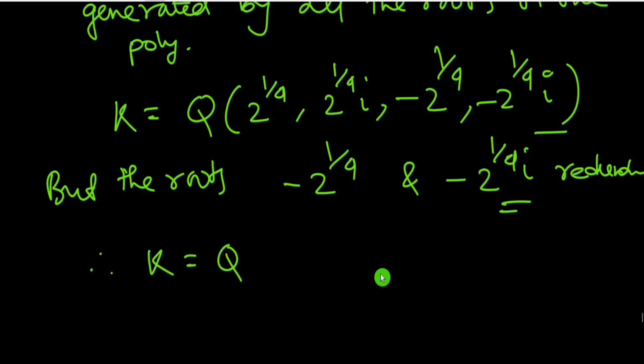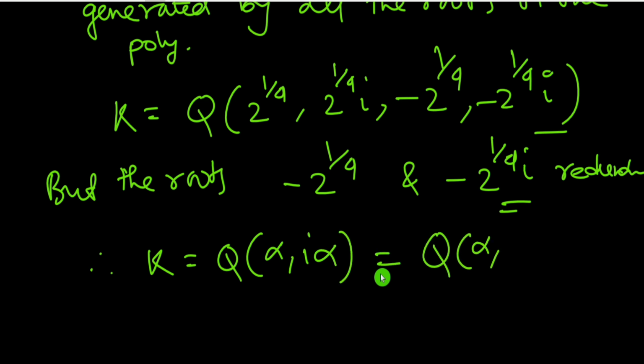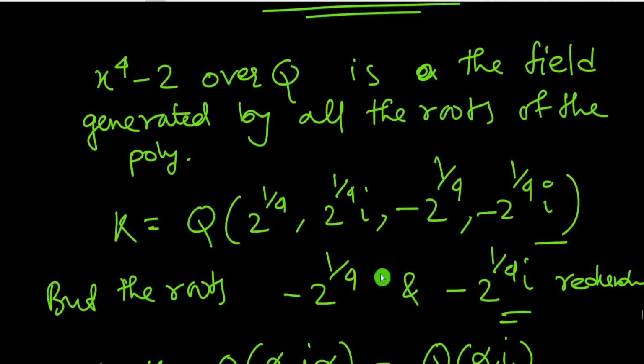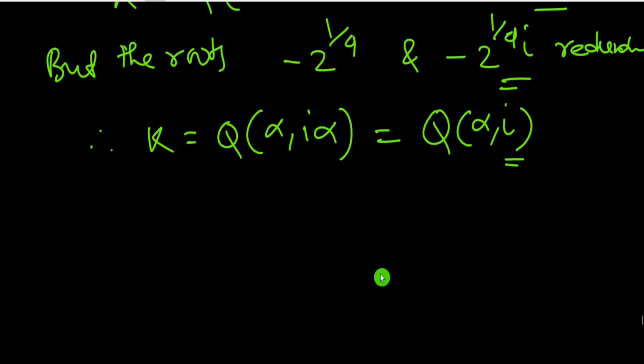Therefore K equals Q of alpha, i, alpha. You can write this as Q of alpha and i. Now since this is a splitting field, we can write it as Q of these roots.